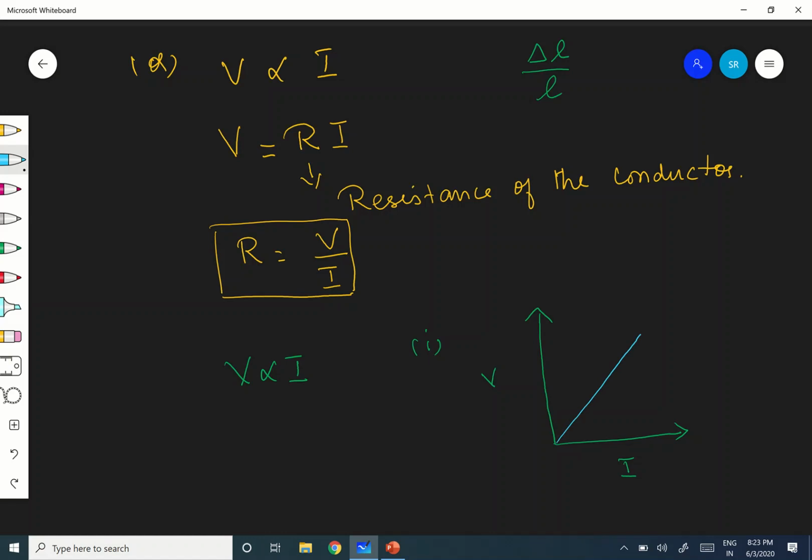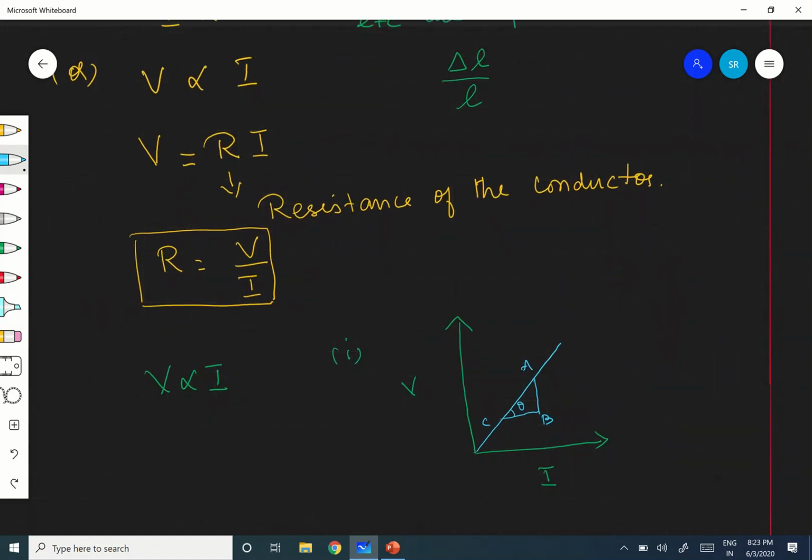Okay, therefore, how to find out the slope of the straight line? You know very well the slope of the straight line. Let me mark the points A, B, C. If this is theta, you know that the slope of a straight line is nothing but tan theta, correct? Here the slope is nothing but tan theta, that is nothing but AB by BC.